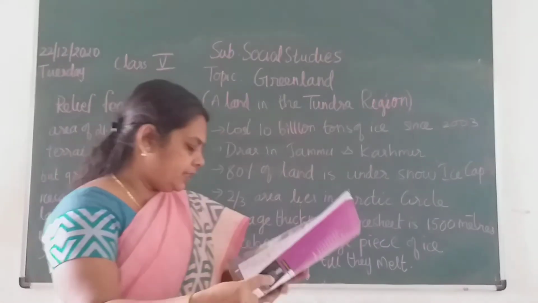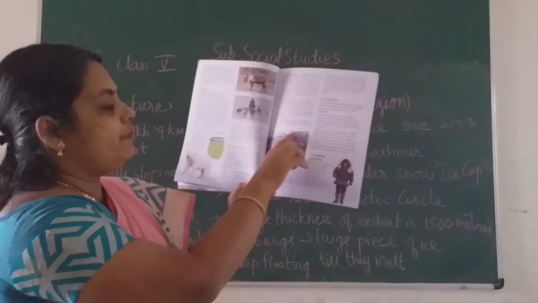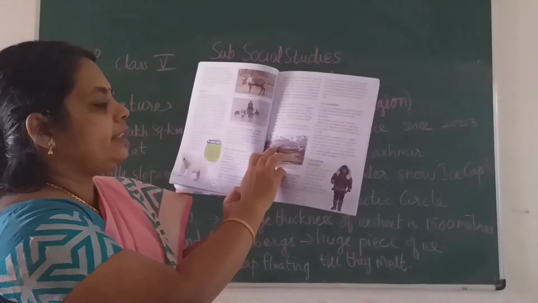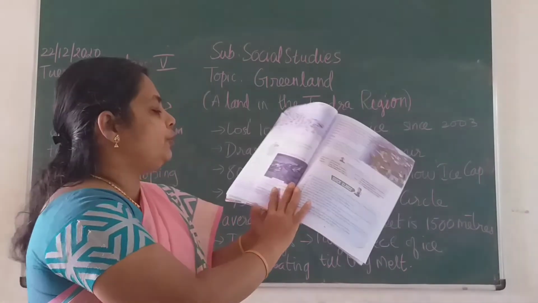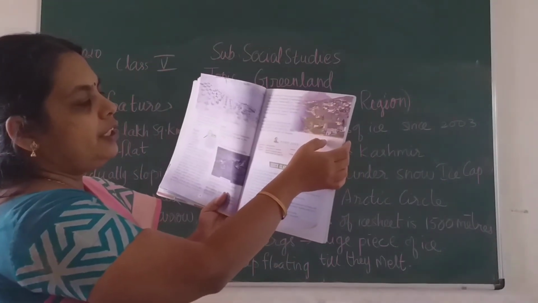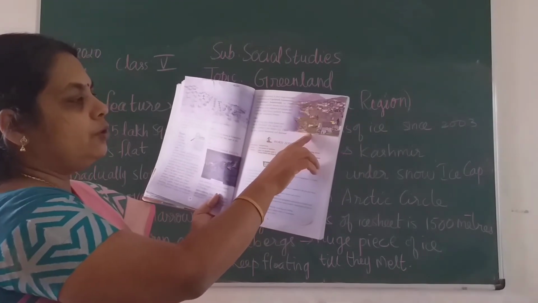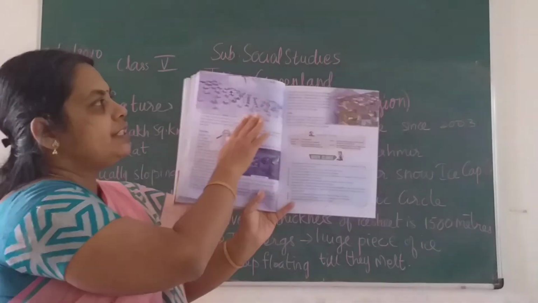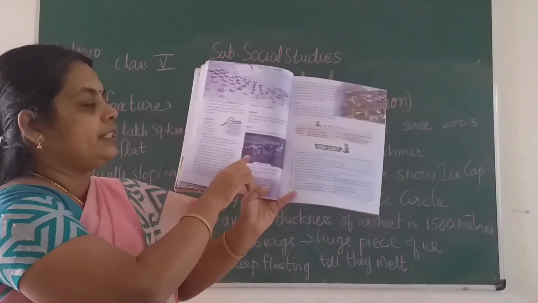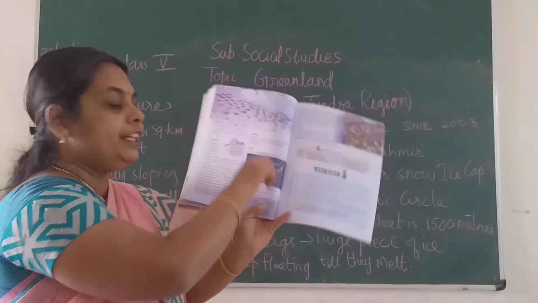You could have observed this Greenland. So many pictures are being given over here. See, the mountain regions, everywhere it is covered with snow. So this is your terrain. See, near the sea, the rocks will be there. So that place you don't find snow, children, almost. Observe here, this is likely during summer only, children. During summer in the coastal place you don't find that much snow, but in winter season it is fully covered with snow, children. See, there is a night time photo, fully covered with snow. This is also during winter time.